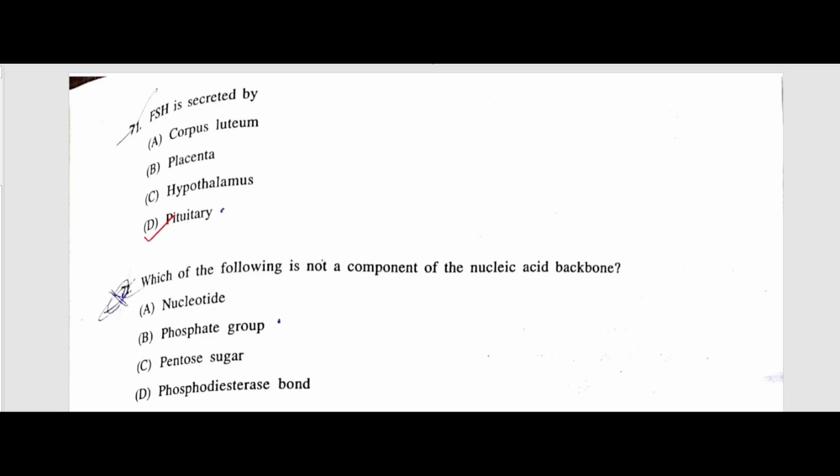Next question, which of the following is not a component of nucleic acid backbone? The answer is phosphodiester bonds. See, here lies sugar. Sugar forms bond with nitrogenous base, right? And through the phosphorus group, the adjacent sugars are bound. So these form the nucleic acid backbone. And what are phosphodiester bonds? These are bonds between sugar and phosphate. They are the phosphodiester bonds, right?